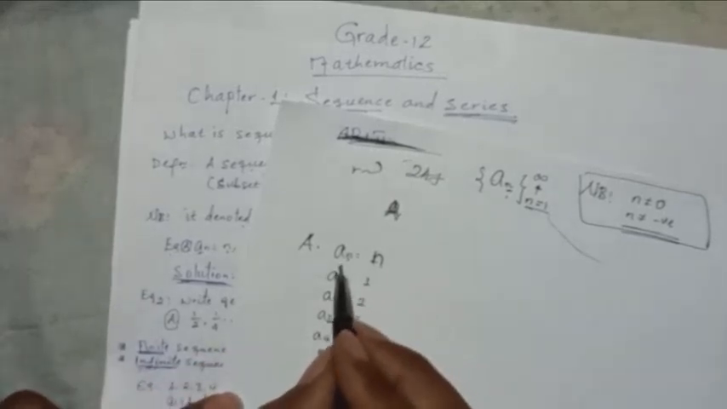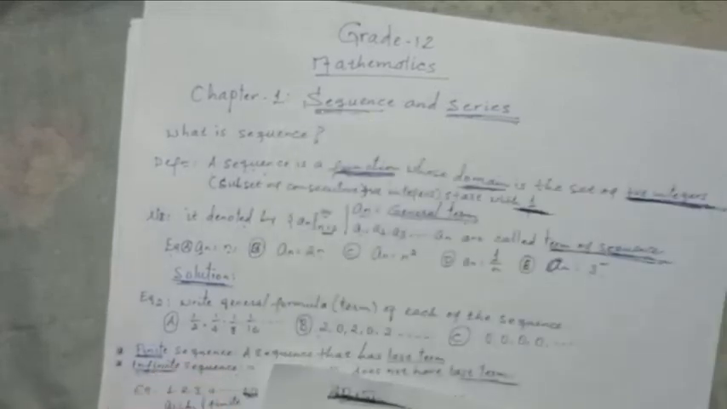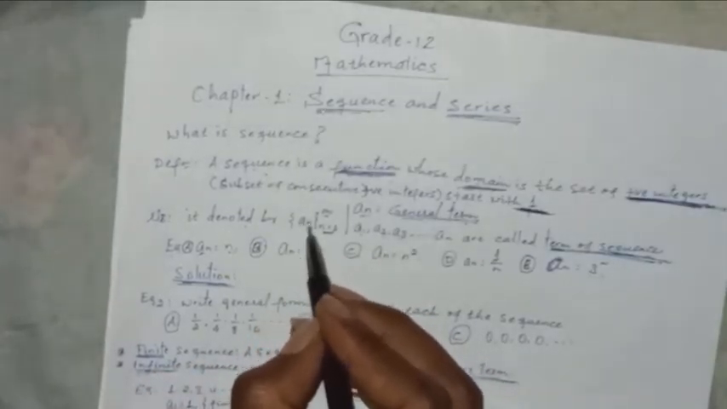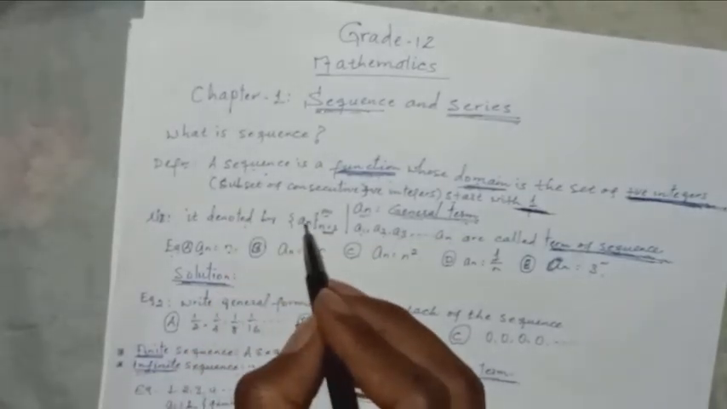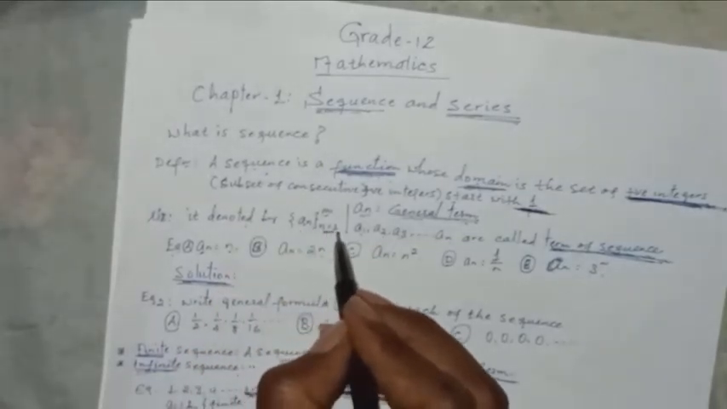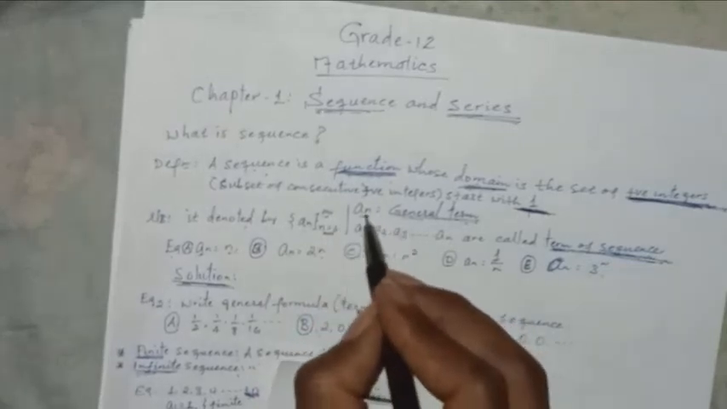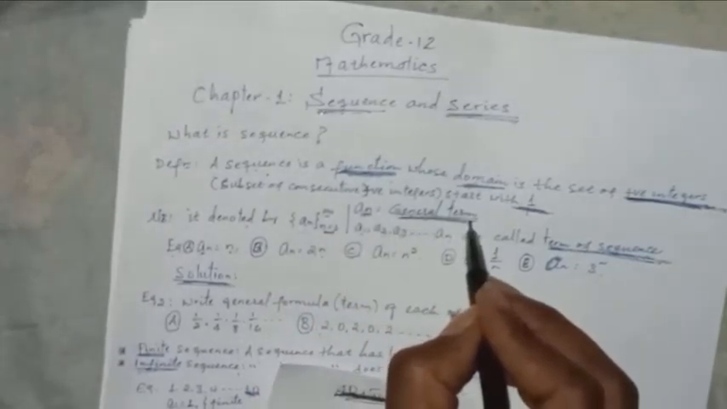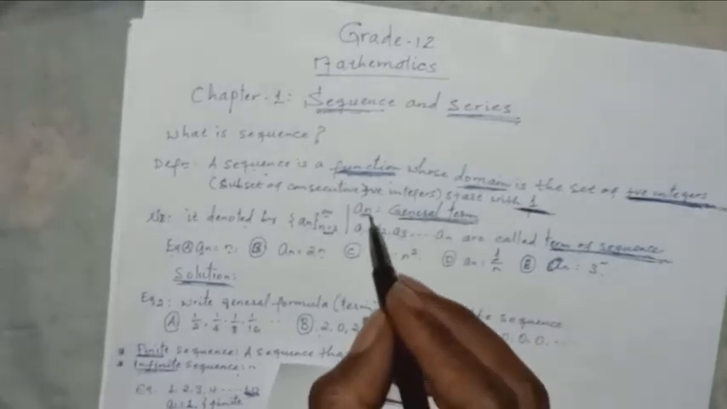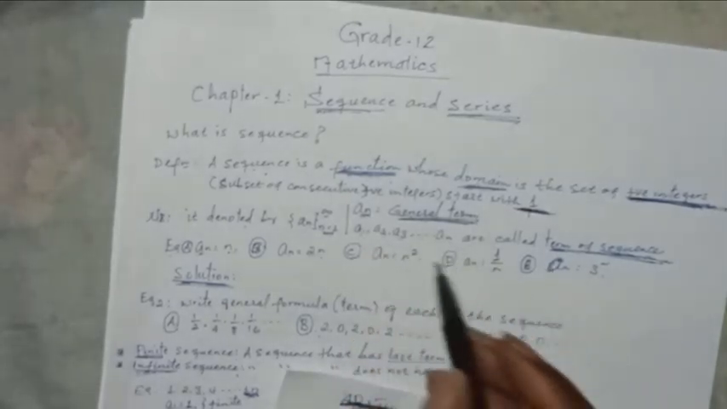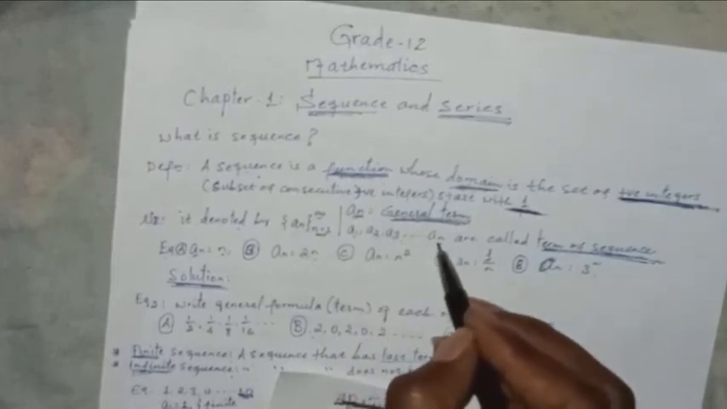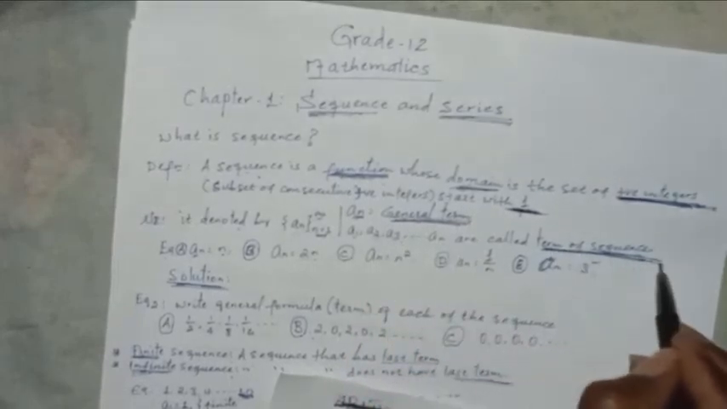So this is a general term. Look here. If the sequence is denoted by an, where n starts from 1 up to positive infinity, the an is called the general term. If the general term is split into a1, a2, a3 up to an, it is called the terms of a sequence.